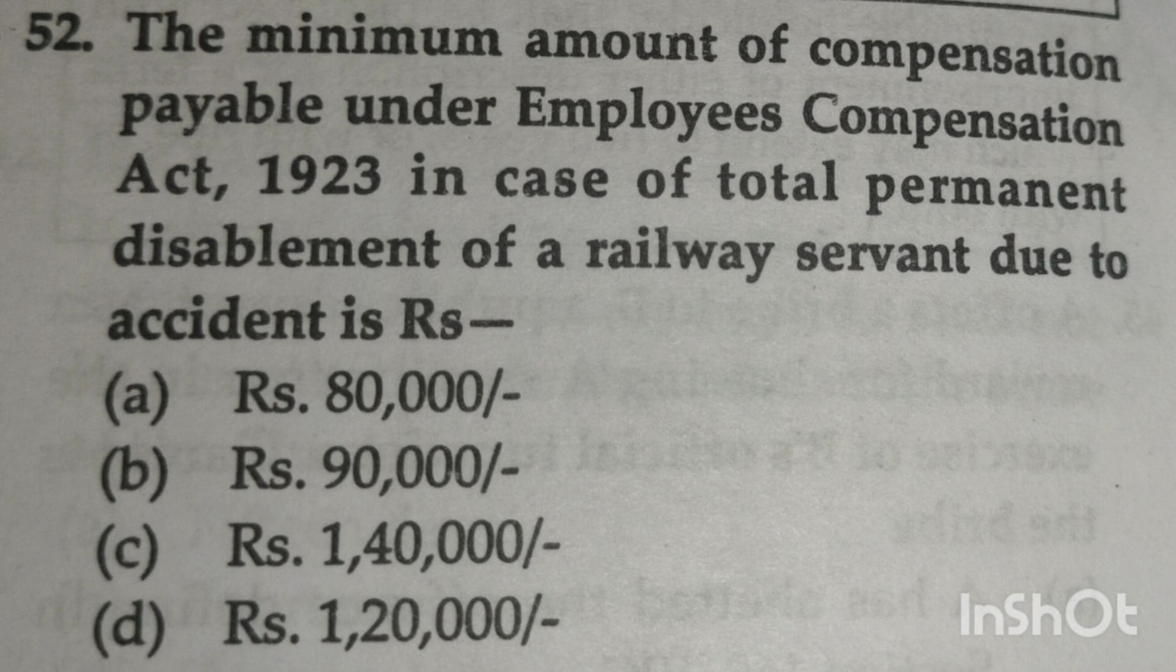Next question. The minimum amount of compensation payable under Employees Compensation Act 1923 in case of total permanent disablement of a railway servant due to accident is Rs. Option A 80,000, option B 90,000, option C 1,40,000, option D 1,20,000. ಇದಕ್ಕೆ ಆನ್ಸರ್ ಬಂದು ಆಪ್ಷನ್ ಸಿ 1,40,000. Under the Employees Compensation Act, the amount of compensation payable to workman depends on the nature of injury caused by accident. In the case of death, the minimum amount of compensation fixed is Rs 1,20,000, whereas it is 1,40,000 in case of permanent total disability.